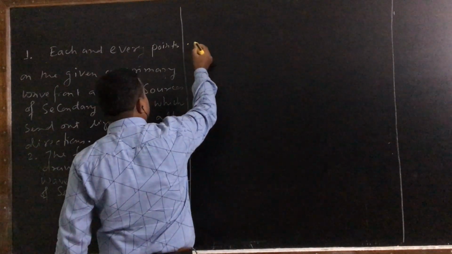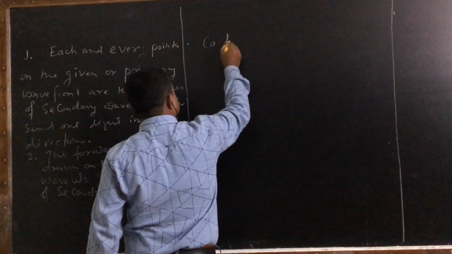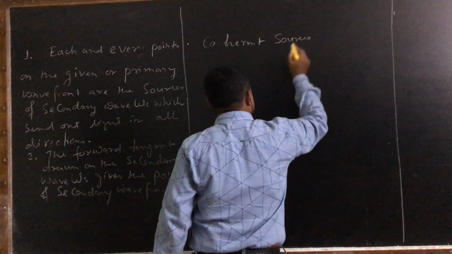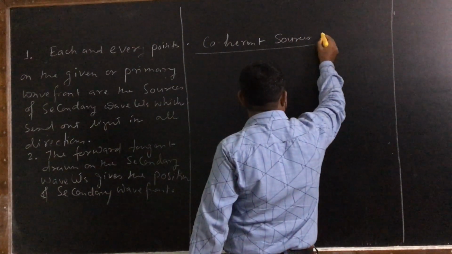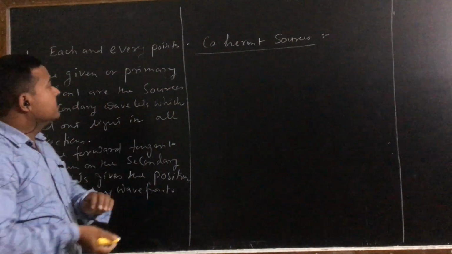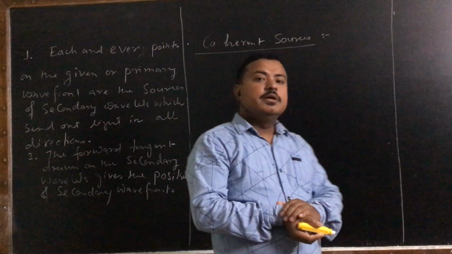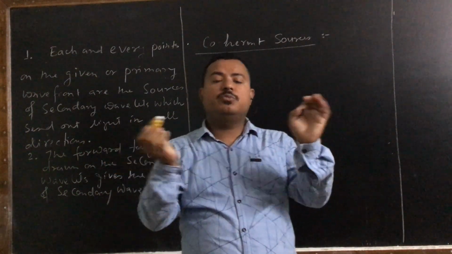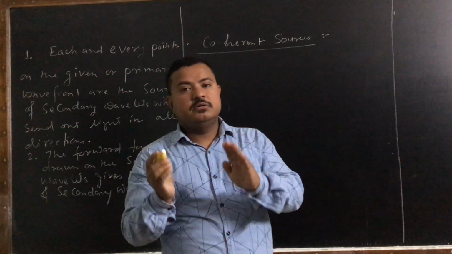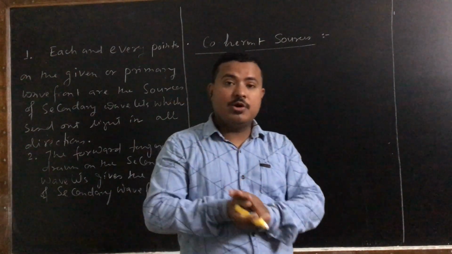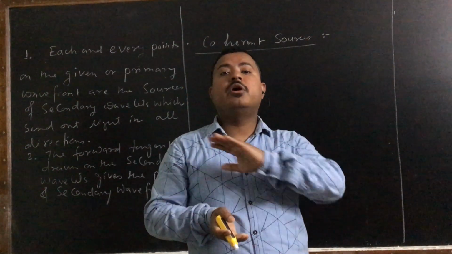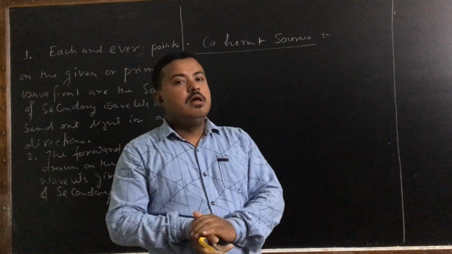The next important topic for you is coherent sources, because you know, for interference of light, coherent sources should be there. Now what are coherent sources? Two sources of light are said to be coherent if the light emitted by them is of the same frequency, same wavelength, and most important, they should be in the same phase or at a constant phase difference.